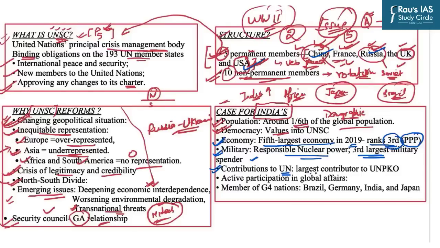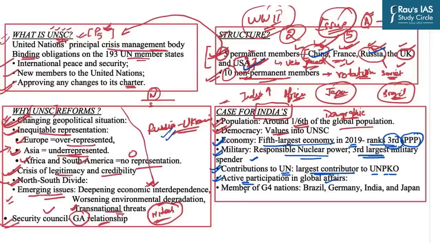India is the largest contributor to the United Nations peacekeeping operations, which are majorly deployed in the countries of Africa. So that means India's contribution to the United Nations is also very huge. At the geopolitical scale also, the latest example being the Russian-Ukrainian war, India has active participation in global geopolitics.